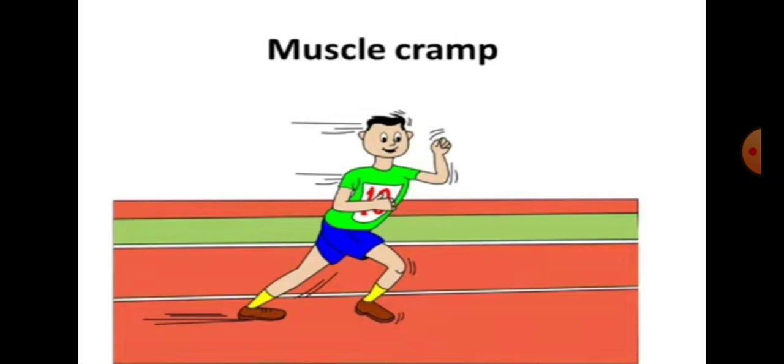Clear? But there are certain areas of our bodies where anaerobic respiration also takes place. As I have told you, in case of human beings, it takes place in our muscle cells, right? So certain areas in our bodies are there where those cells are respiring anaerobically, right? One such area is human muscles, as I have told you. So students, what happens in muscles if the glucose is partially broken down? Because we know anaerobic means glucose is partially breaking down, right?